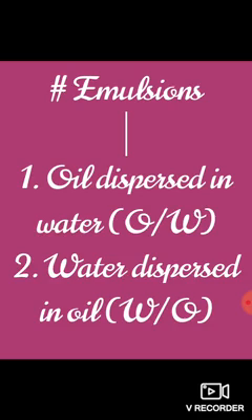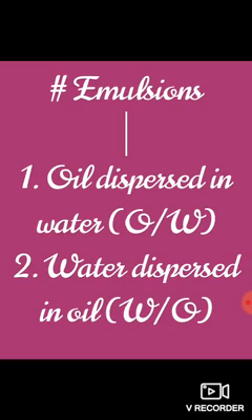Generally, one of the two liquids is water. There are two types of emulsion: when oil is dispersed in water, and when water is dispersed in oil. So what does it mean?